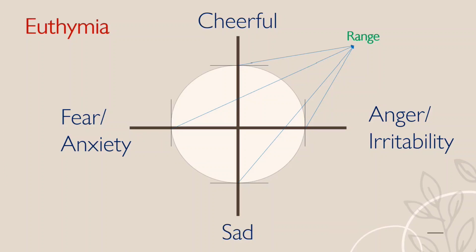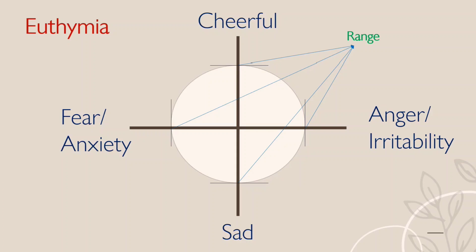Now look at the white circle, and on the circumference of the white circle there are four lines for the four dimensions. This is the euthymic state. If we consider the circle as a normal emotional reactivity, one will show all of the emotions in equal amount at the point of time.